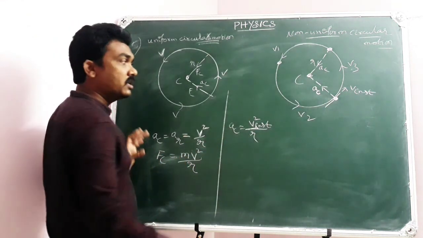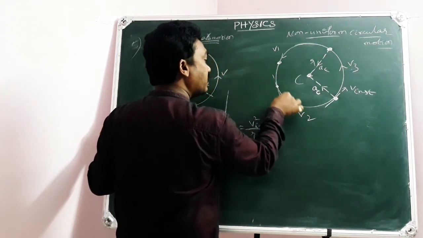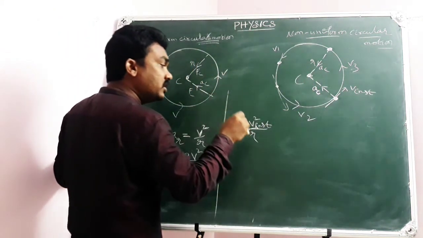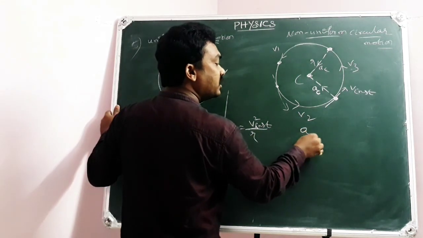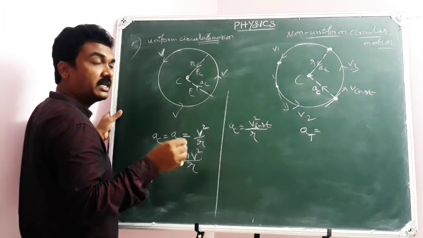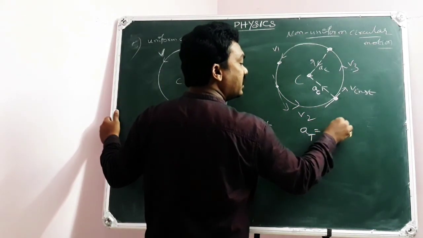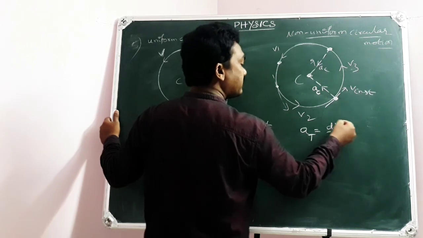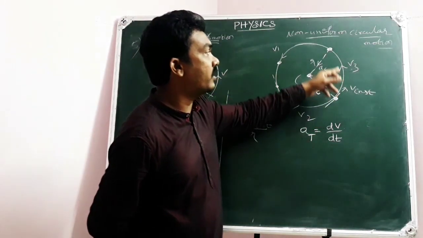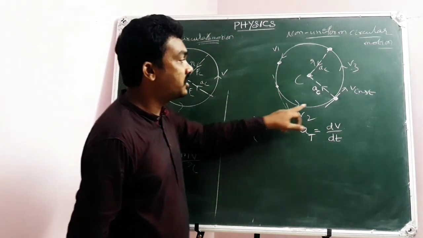But in addition to that, there is a change in the speed of the particle from one point to another: v1, v2, v3 and so on. That change in speed causes an acceleration in the tangential direction, which is known as dv by dt. That's the tangential acceleration. The change in the speed of the particle from time to time will cause acceleration of the particle in the tangential direction.